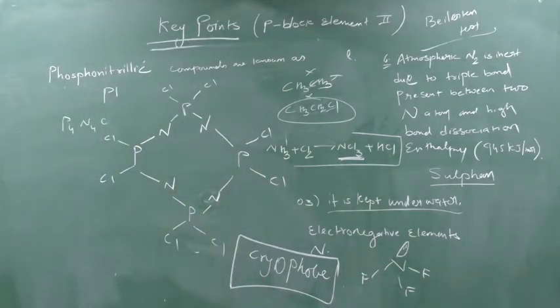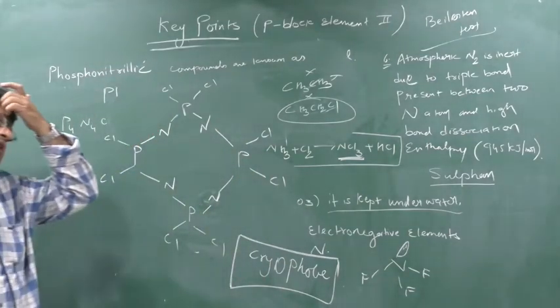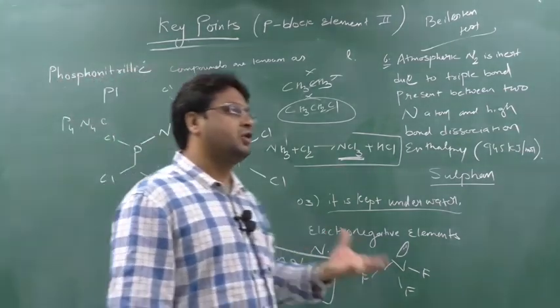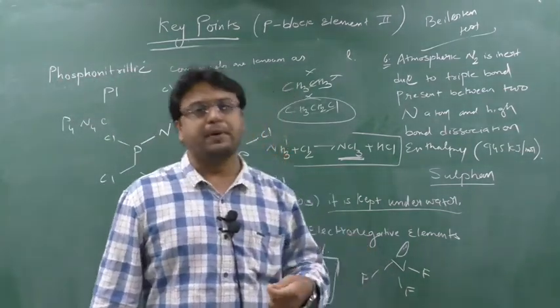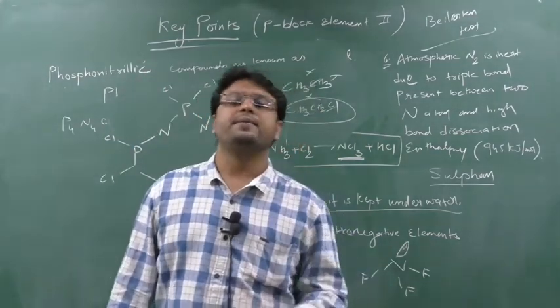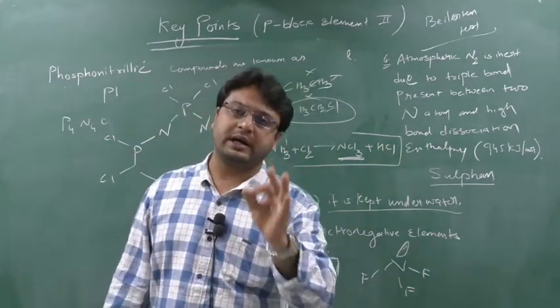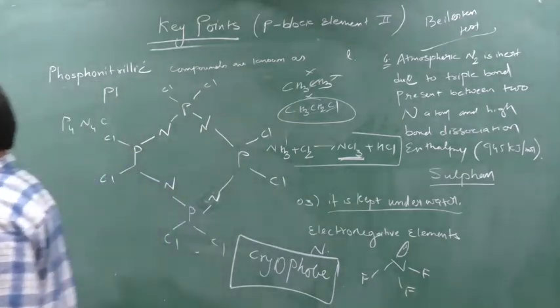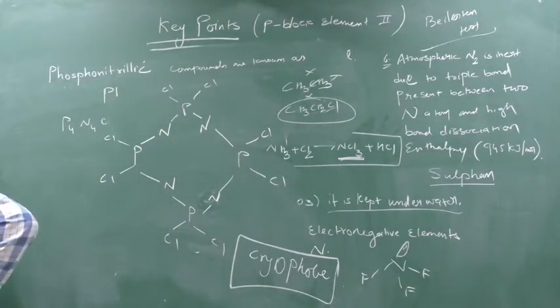So that is nothing but the Beilstein test. The Beilstein test says that if you heat any organic compound on a copper wire in a flame, and the flame generated is green or bluish green, then the organic compound contains halogen somewhere. Clear? Okay. Write down next.